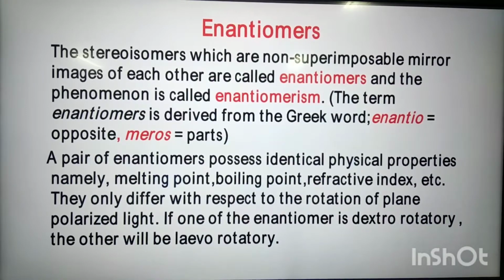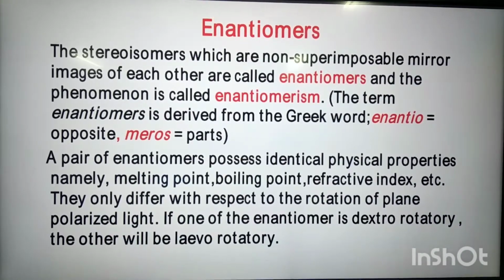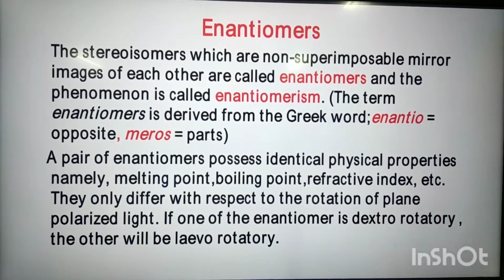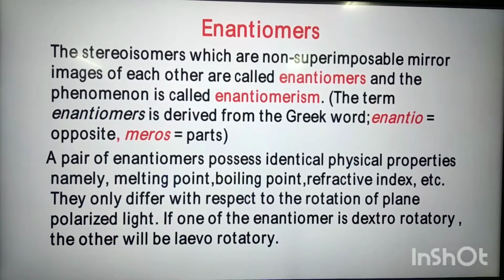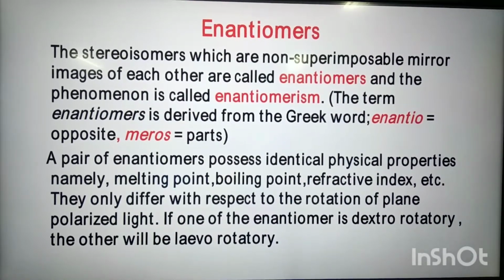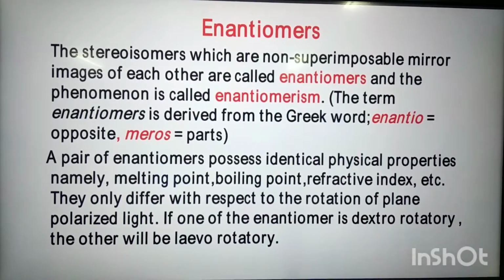A pair of enantiomers possess identical physical properties, namely melting point, boiling point, refractive index, etc. They only differ with respect to the rotation of plane polarized light. If one of the enantiomers is dextrorotatory, the other will be levorotatory. This is the definition of enantiomers. Alright?